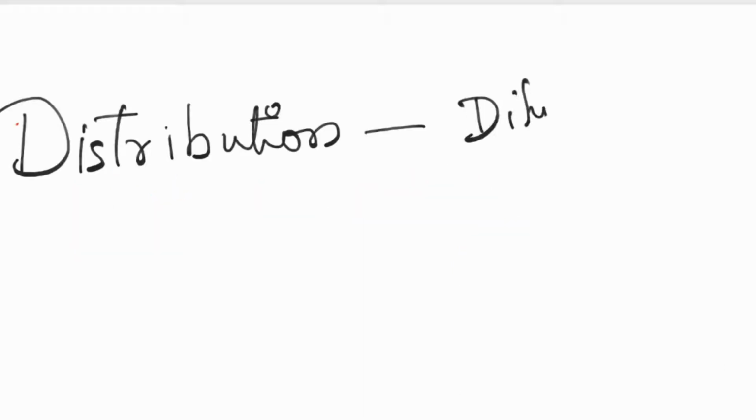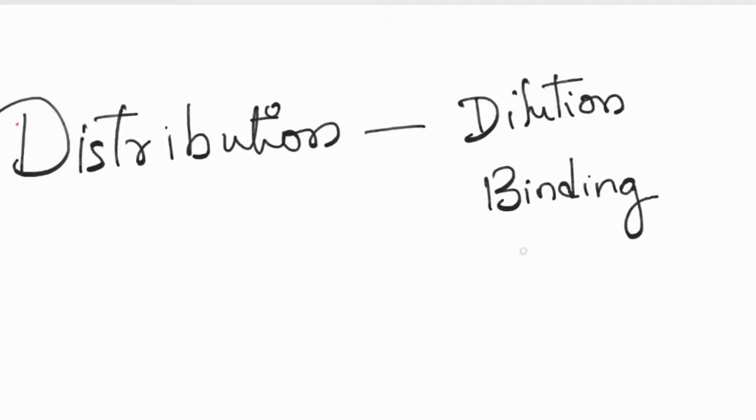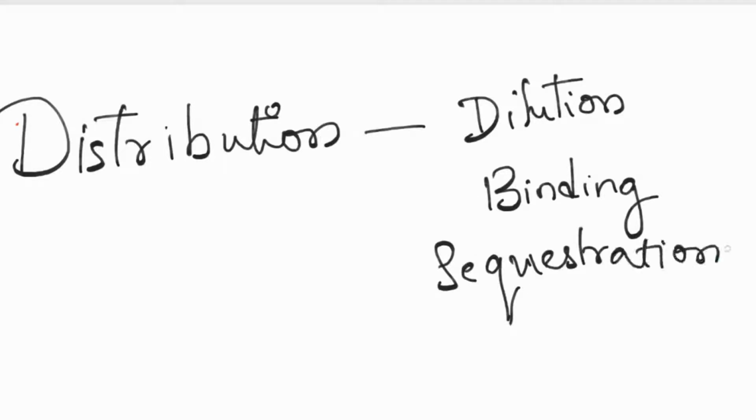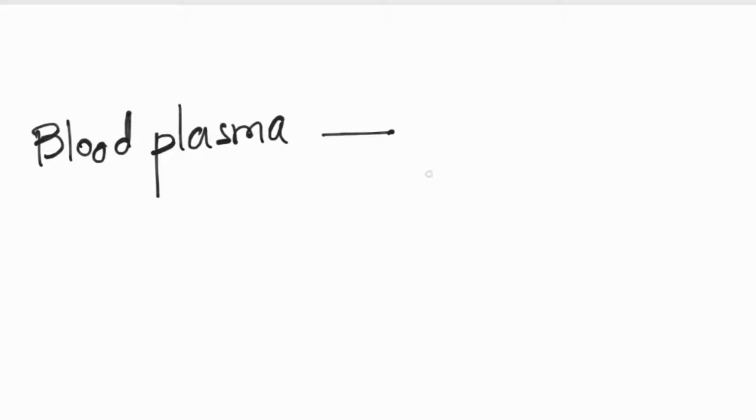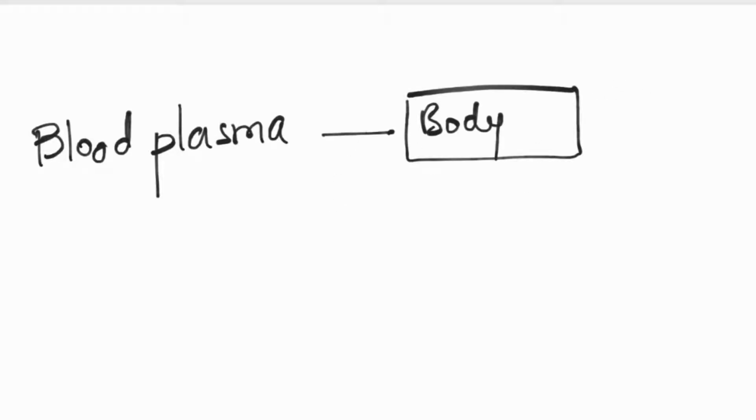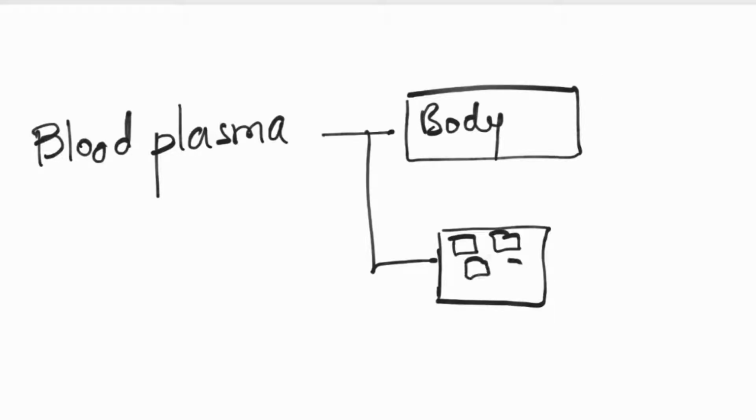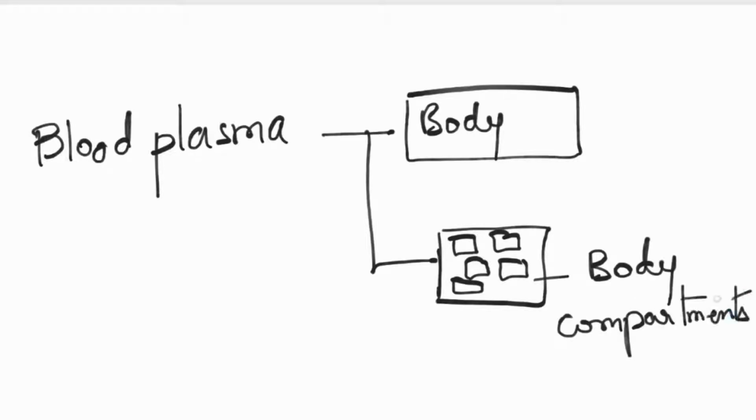Distribution mainly deals with dilution of the drug, binding of the drug, and sequestration or accumulation of drug. So this is very important. First of all, when you take a drug, it is diluted in your blood plasma. It enters your body as one whole compartment, or it may enter your body as different compartments. These different compartments are different body parts.